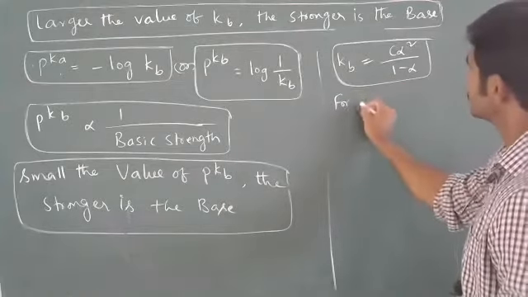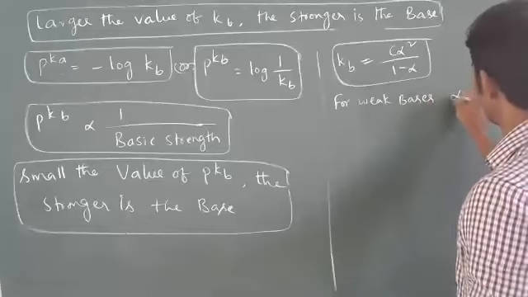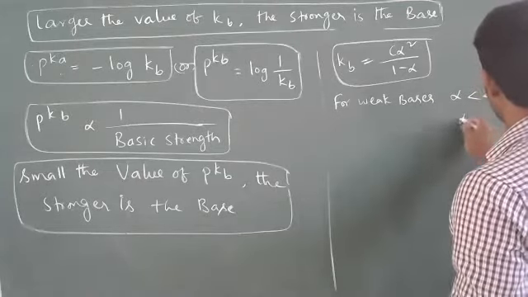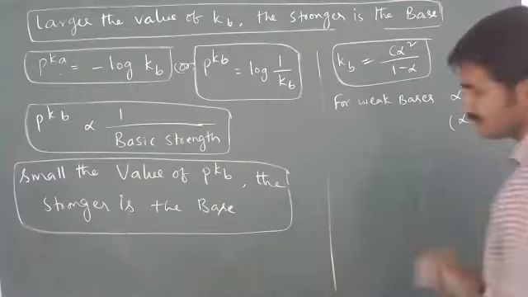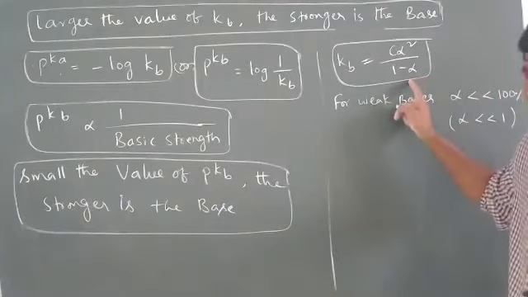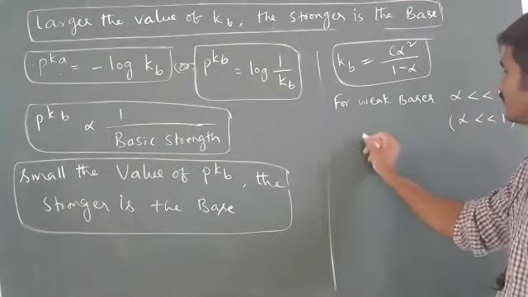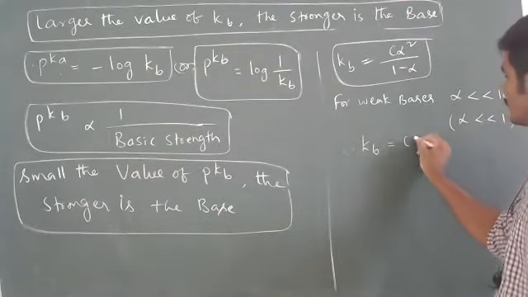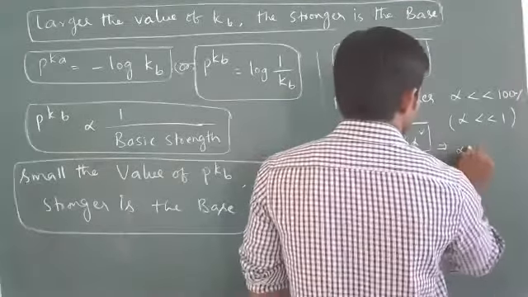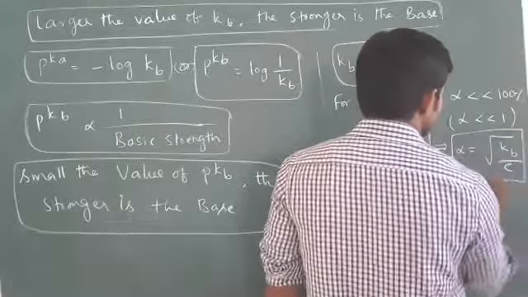But for weak bases, alpha is less than 100%, that is, alpha value is less than 1. When alpha is less than 1, you can neglect the alpha value in the denominator. So therefore, Kb is equal to C alpha square. From this, alpha is equal to root of Kb by C.